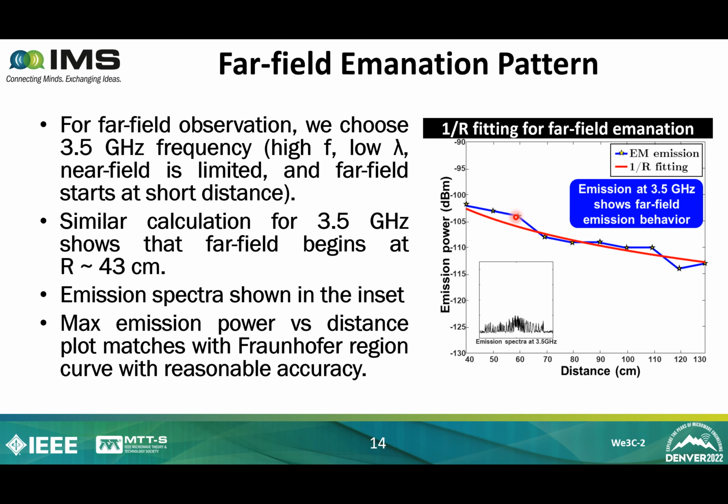The emission power versus distance plot, again the blue curve, shows 1 over R trend that is shown in the red curve. So the fitting matches not that closely as compared to the near field region, but it's close within experimental error range. Inset shows the emission spectra versus frequency at 40 centimeter distance.